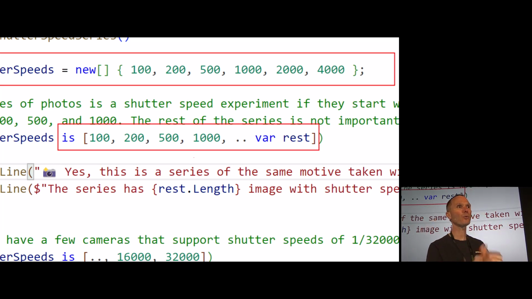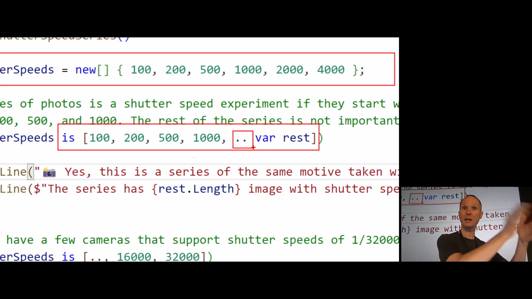So you can use an array, you can use a list, but you can't use IEnumerable. You can use one and exactly one .. operator. That means 0 or many other photos, 0 or many. And that's the important one. You could also use an underscore to say exactly one, but I don't care which. But you can use only one .. operator.